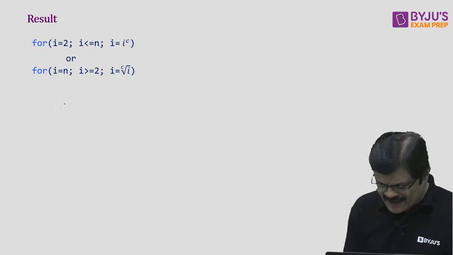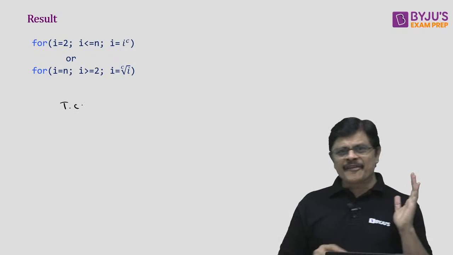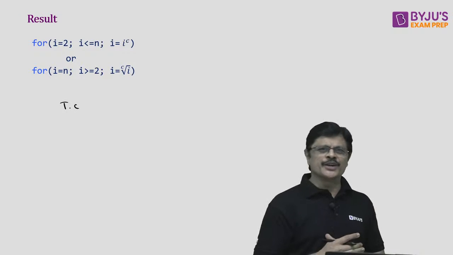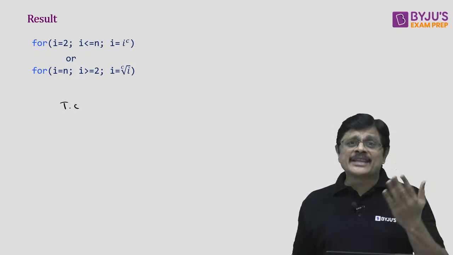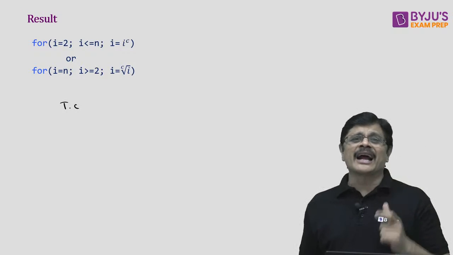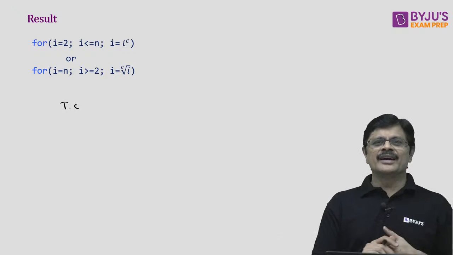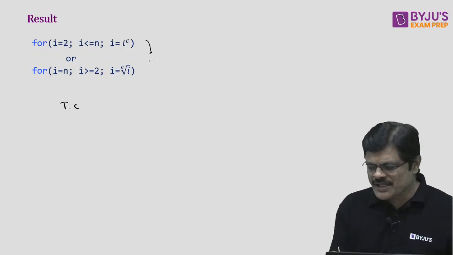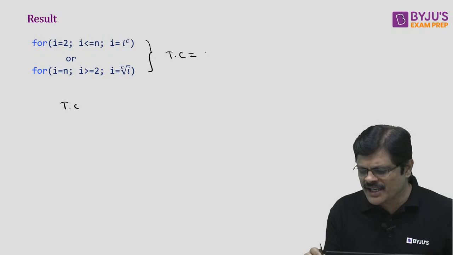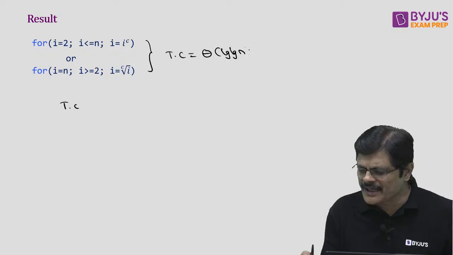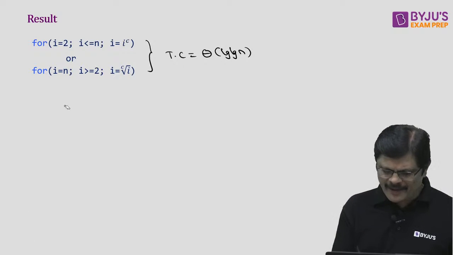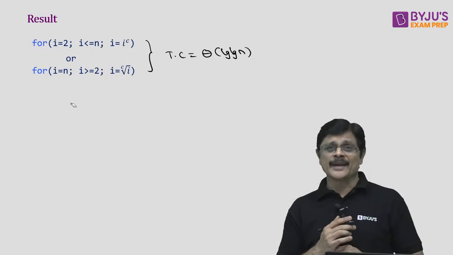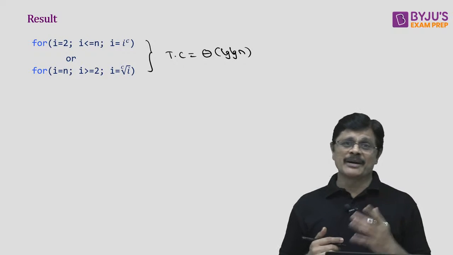Or you are starting from n and reaching down to some constant 2, and every time you are taking the cth root of that particular i and reaching 1. In both cases, the time complexity would be what, sir? Theta log n. That means this loop iterates log n times, my dear friend. Okay? Please remember that, my dear friends.